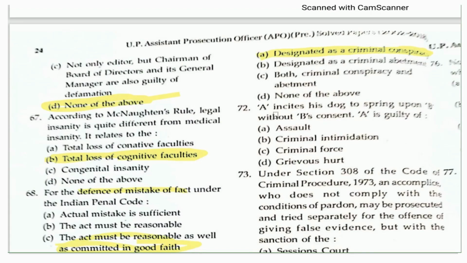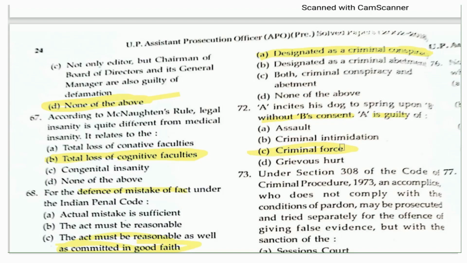And now another question which had been asked from the Indian Penal Code: A incites his dog to spring upon B without B's consent. What kind of offense has A committed here? Sometimes you see this kind of incident take place in the street. In that case A is guilty of criminal force. That is the right answer here.